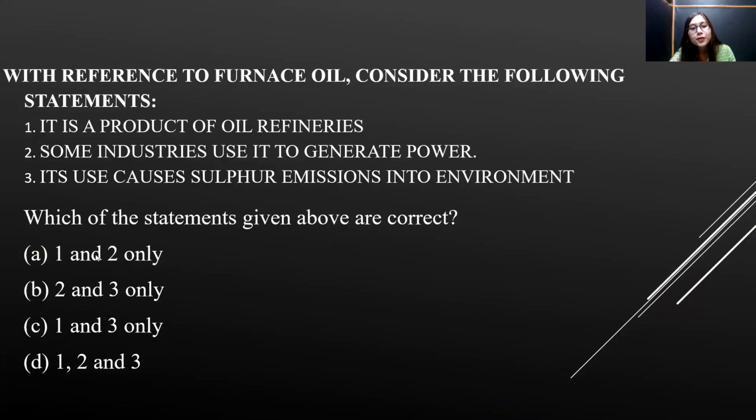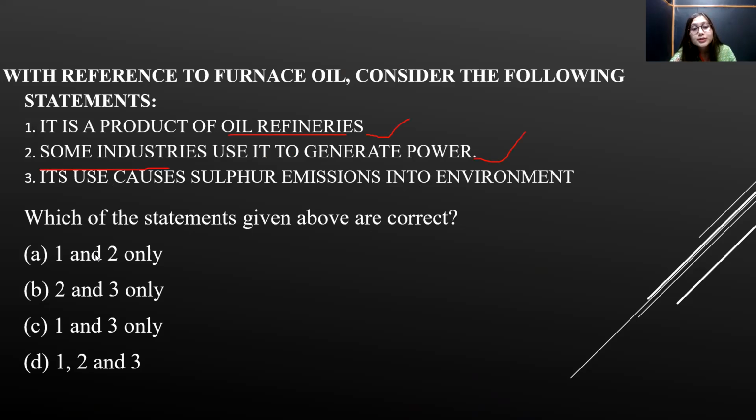With reference to furnace oil, consider the following statements. What is furnace oil? Furnace oil, you can consider it to be a fuel oil, right? It's a product of oil refineries. Some industries use it to generate power. Yes, some industries definitely use it.